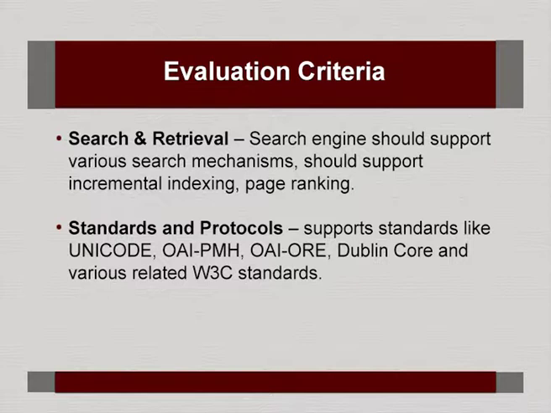And even more important is what kind of standards and protocols the software supports, especially open standards and open protocols. So, whether it supports Unicode, so that you can develop a multilingual digital library, and OAI-PMH for data exchange and aggregation, then OAI-ORE for object reuse and exchange, Dublin Core and various W3C related standards.